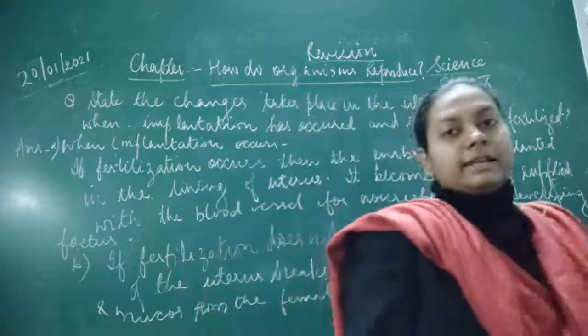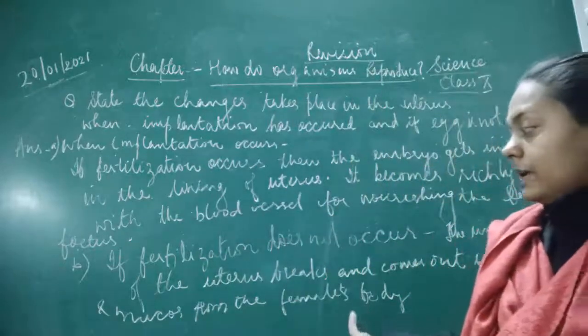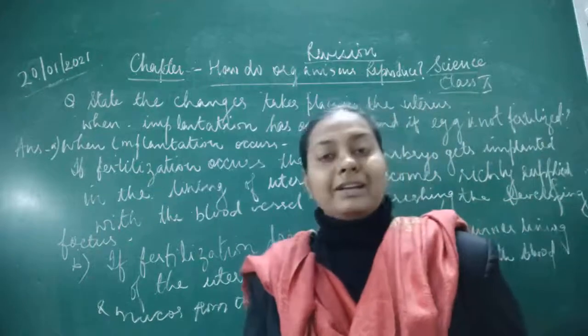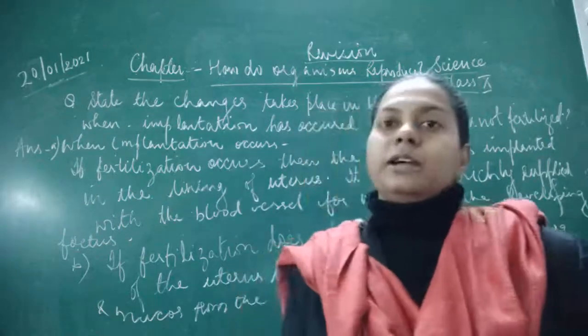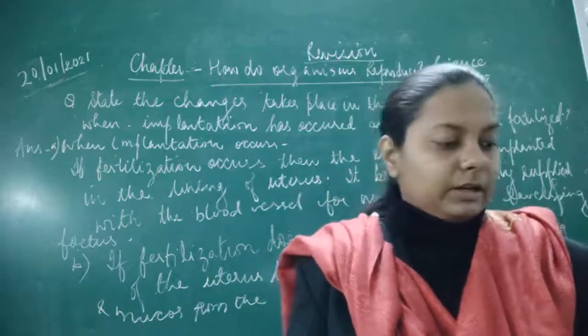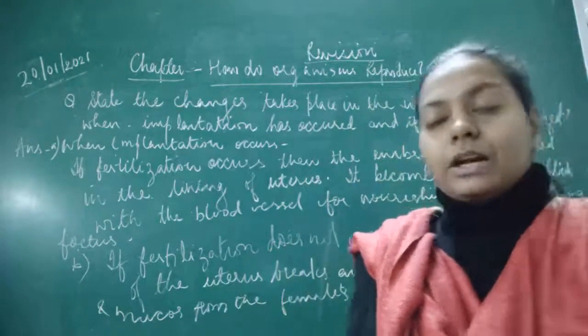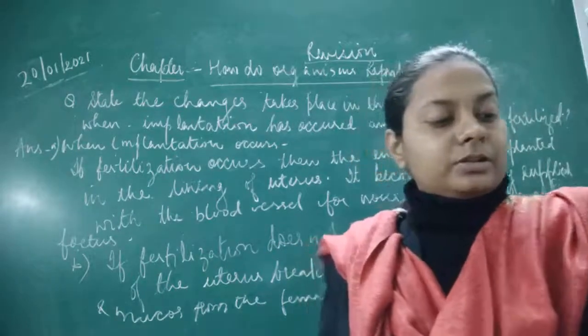So now the next step is, if fertilization doesn't occur, then the uterus wall breaks and it is going to be released from the female's body together with what? The mucus and the blood stains. Okay, so this is about the changes which are taking place, and this was about the questions which we have